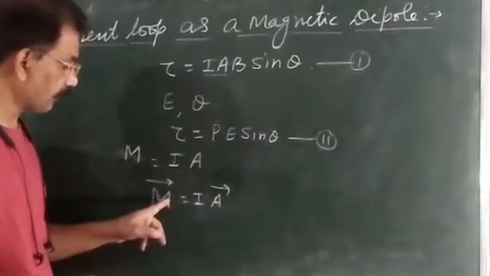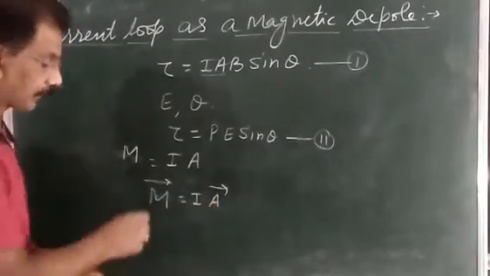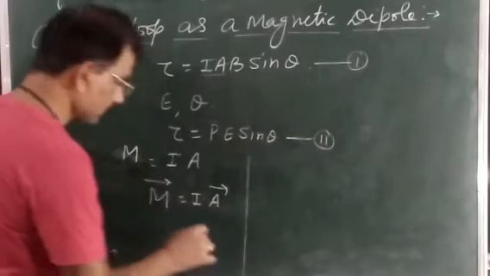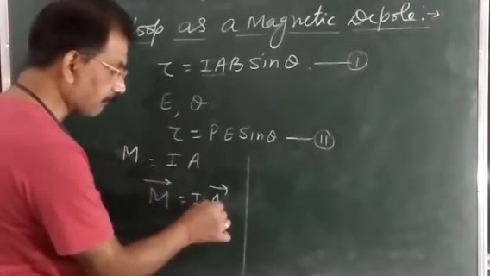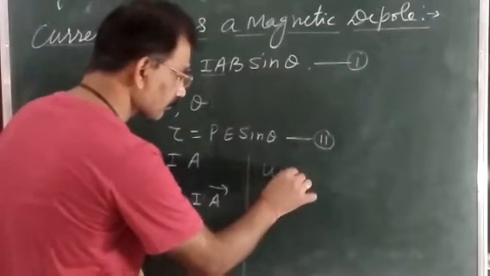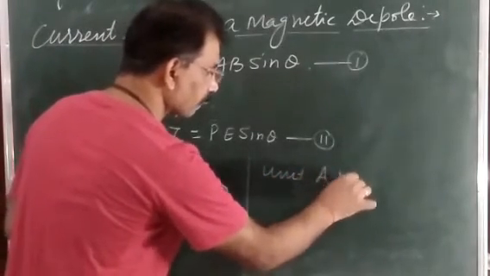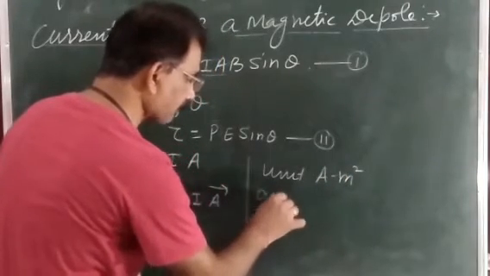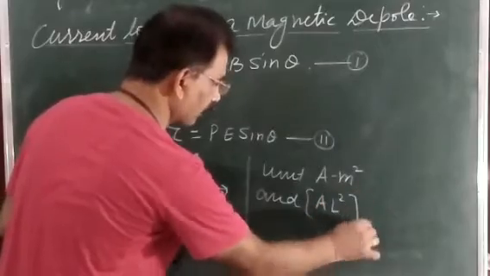So in this way we can find the magnetic dipole moment in vector form. And its unit is ampere meter square, and dimension you can write AL square.